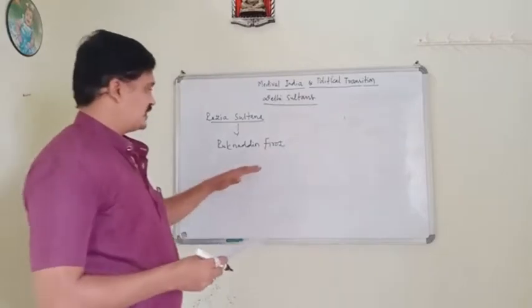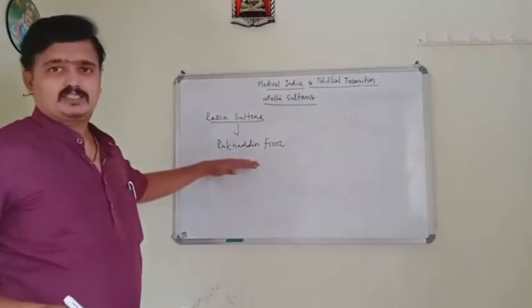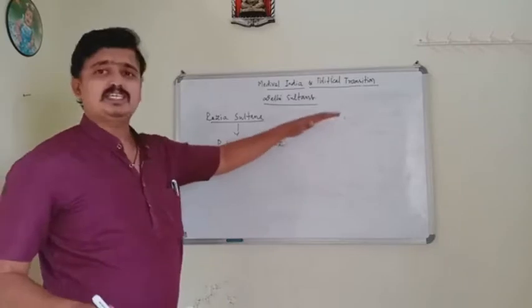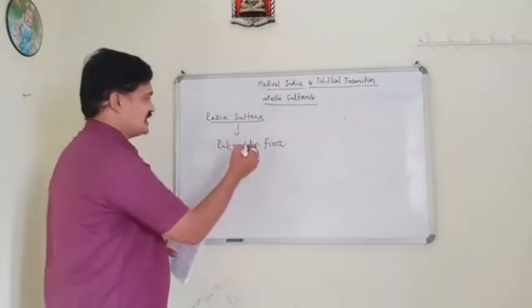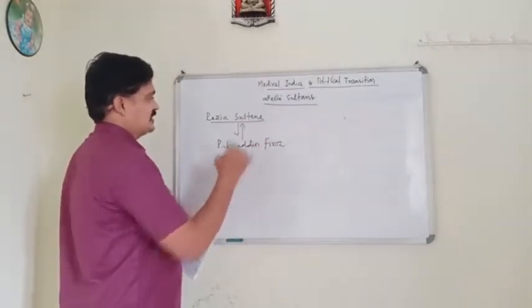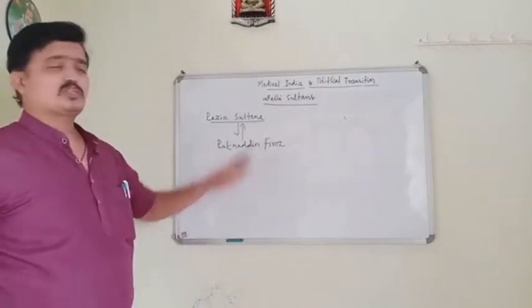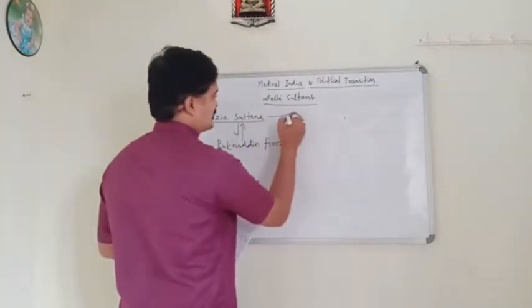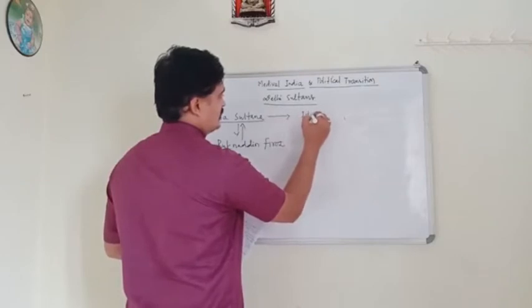He was incompetent, which means he was unable to rule the kingdom. So because of this, his sister Razia Sultana became the successor of Iltutmish.